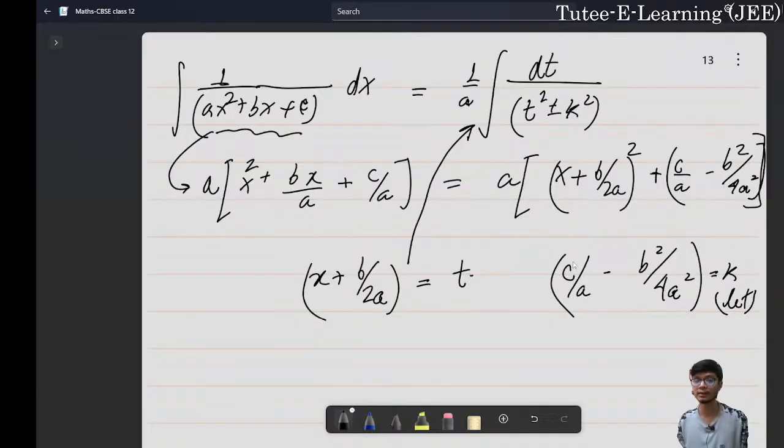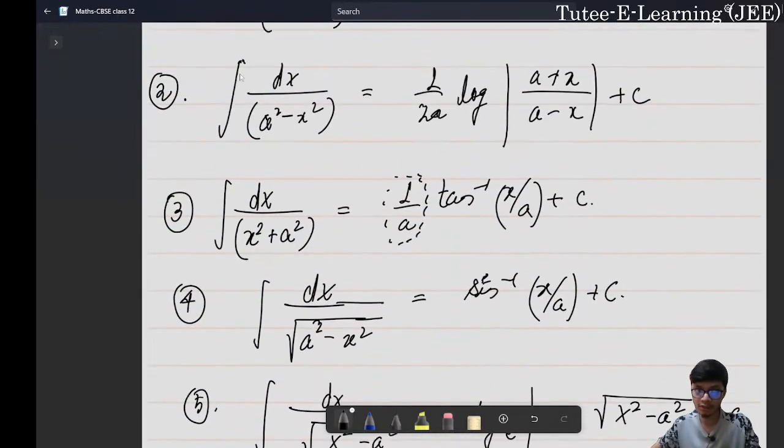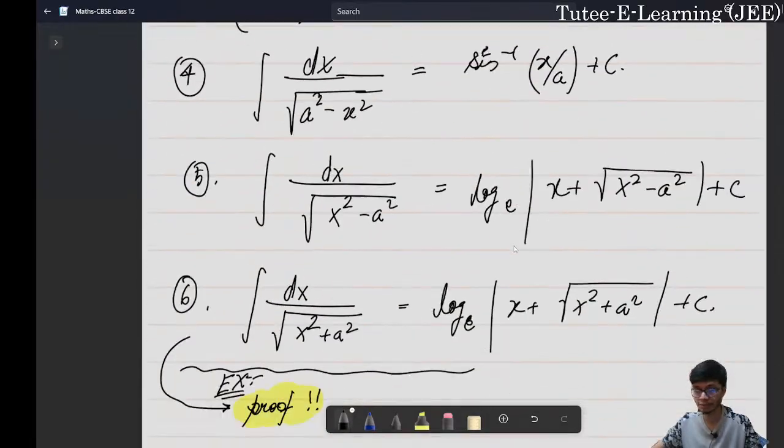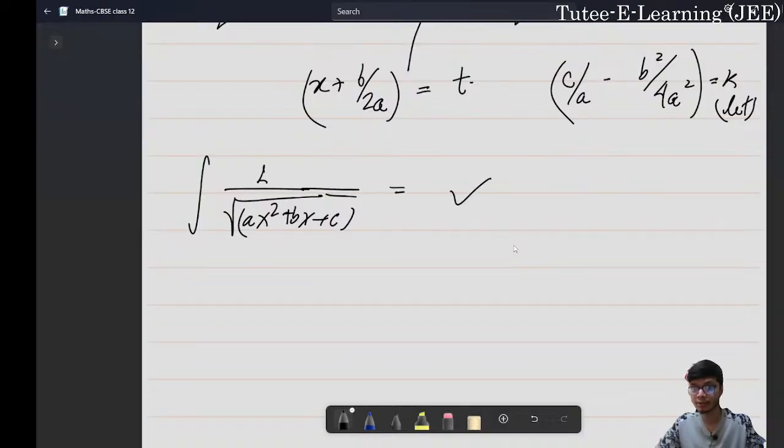So the idea behind showing this particular approach is that whenever we have a quadratic or square root of a quadratic, or maybe a linear function upon a quadratic function, the idea is basically to simplify all these forms into these 6 important forms of integrals that I have shown over here. Similarly, you might also have 1 upon the square root of that particular quadratic term. The idea is again simple. You will try to simplify that in terms of this variable substitution form. Just simply substitute in the following manner, and then you can easily simplify and solve the integration.